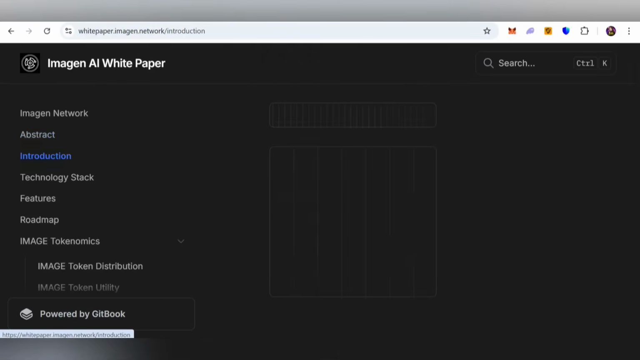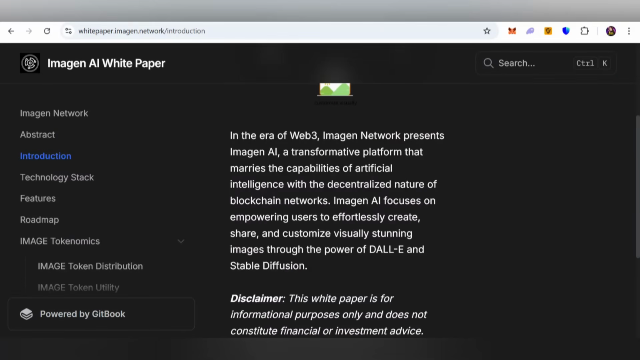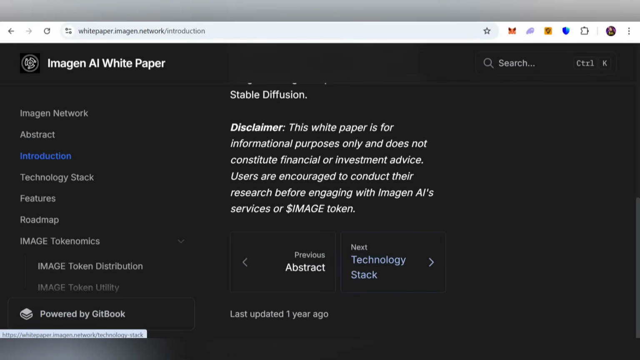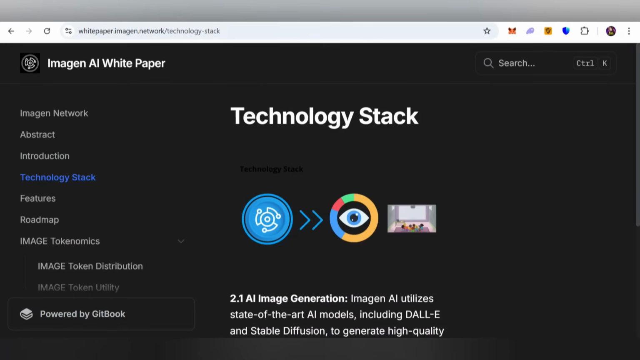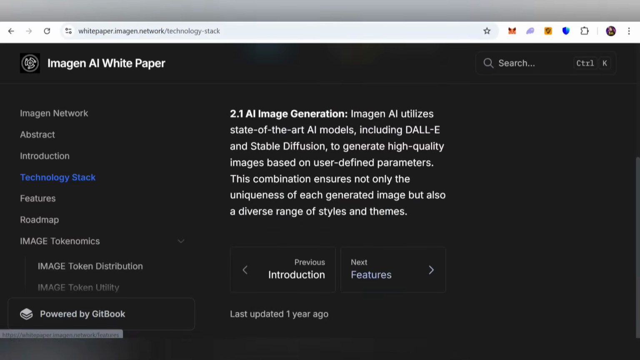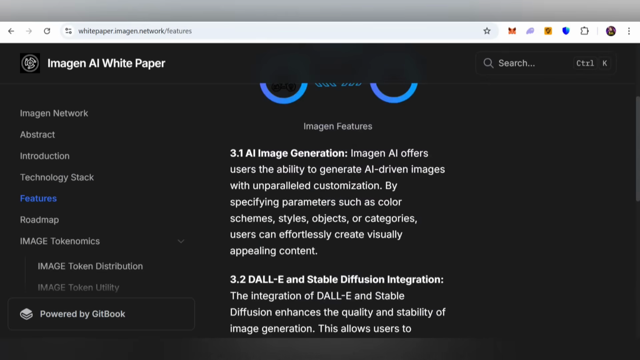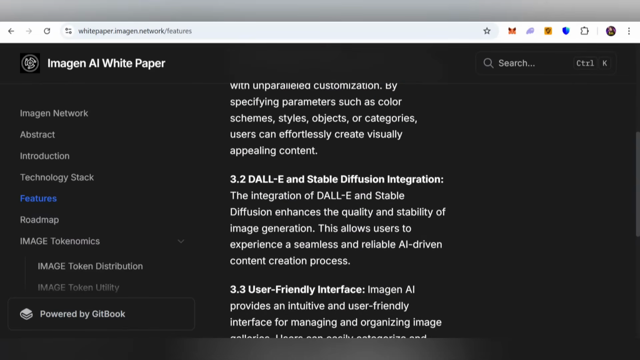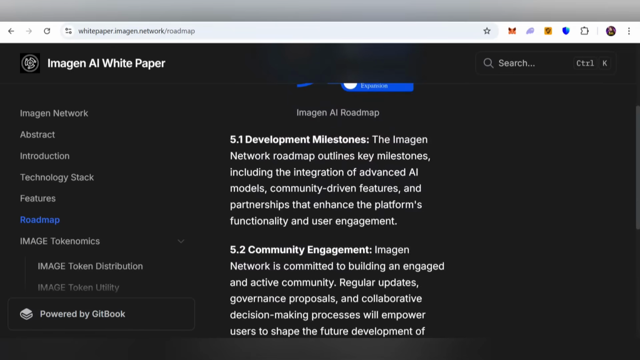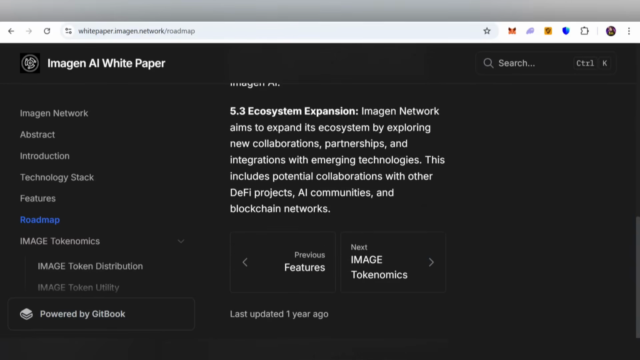You can also check out its introduction and learn more about this Web3 project, and check out all information and its technology stack details, like AI image generation and much more. You can also learn about its features like AI image generation, DALL-E and Stable Diffusion integration, and a user-friendly interface. You can also check out its roadmap and how things are going, like in phase one they will be doing development milestones, community engagement, ecosystem expansion, and more.